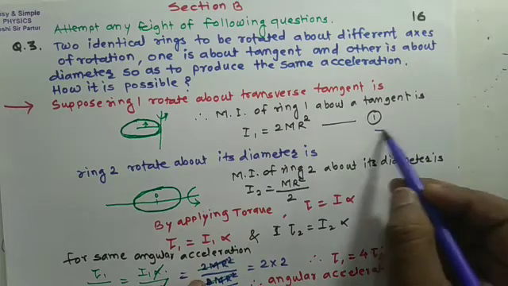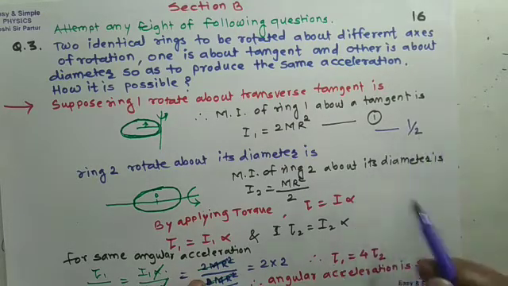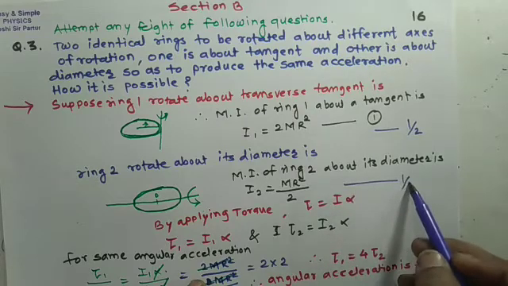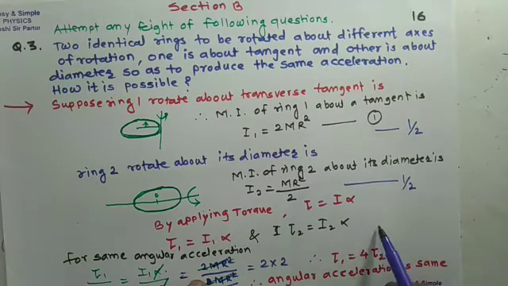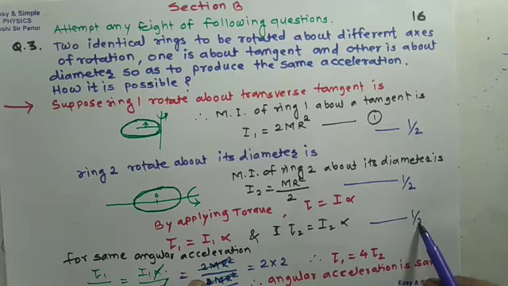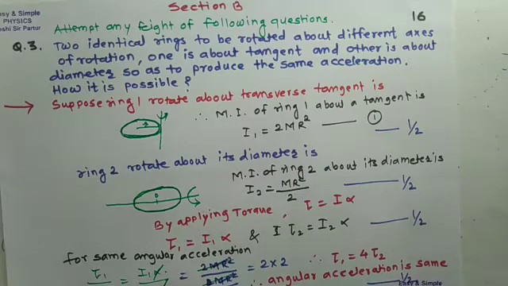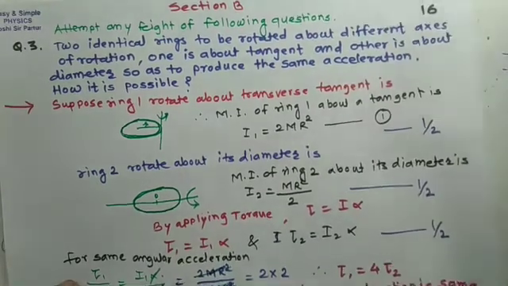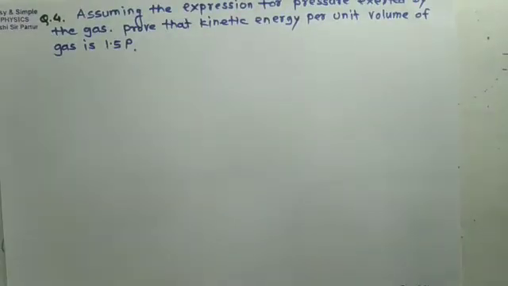That step carries half mark. That step also carries half mark. The relation of torque carries half mark, and so that angular acceleration, it carries half mark. So when you represent the steps, then you can get 2 marks for the question number 3.